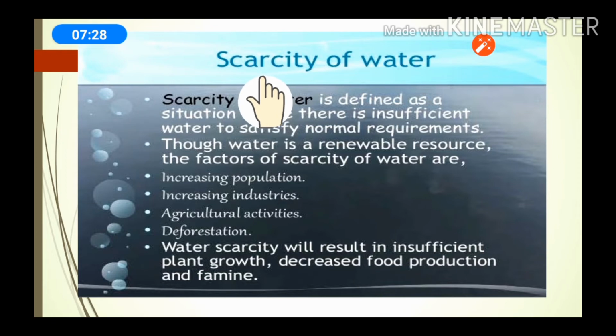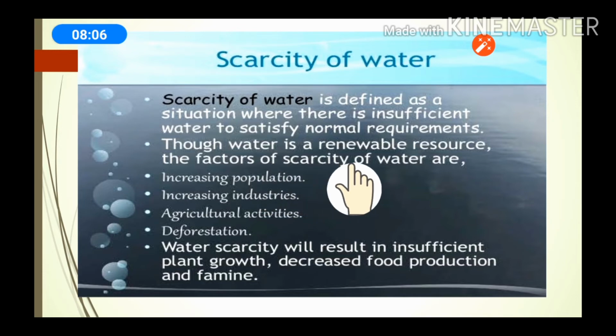Now the next topic we will discuss is scarcity of water. It means lack of water. Here, the first point: scarcity of water is defined as a situation where there is insufficient water to satisfy normal requirements. Means there is not sufficient water to satisfy our requirements. When we are not able to satisfy our requirements of water, then the problem of scarcity of water comes.